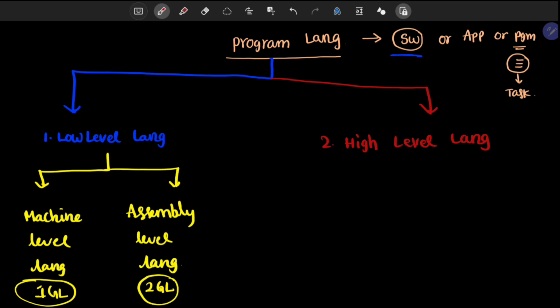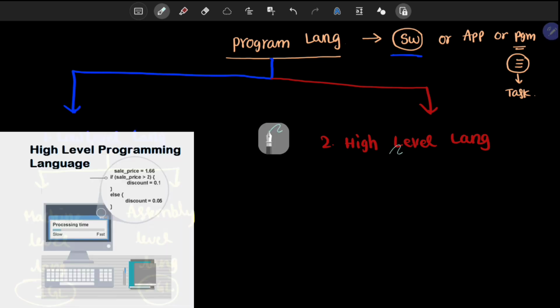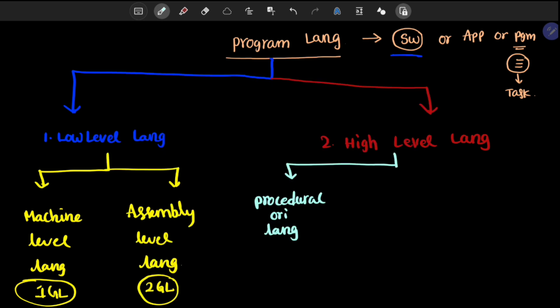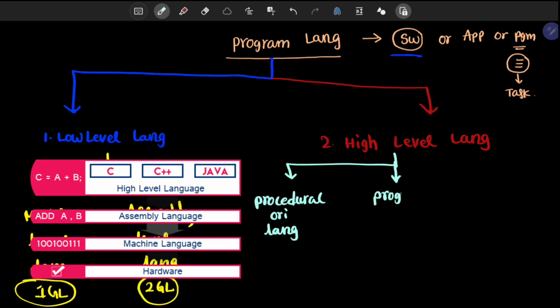From high level language, there are some classifications: procedural oriented languages, the second one, problem oriented languages, and the other one, natural languages.